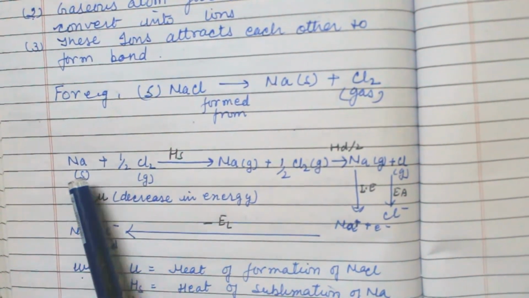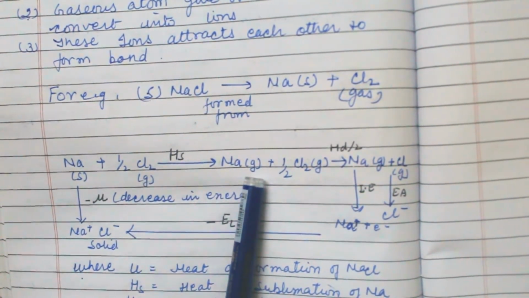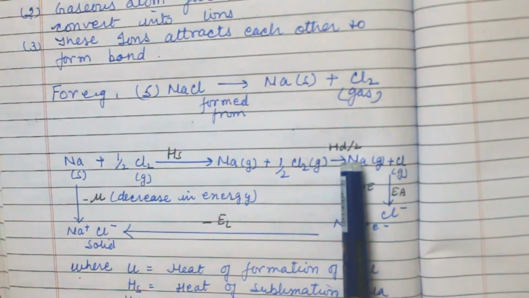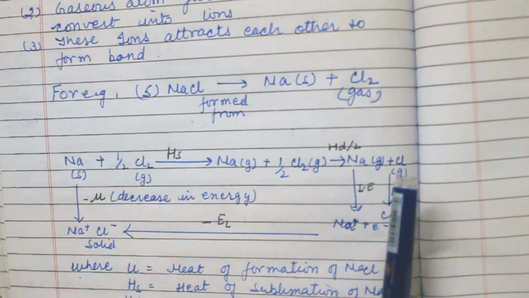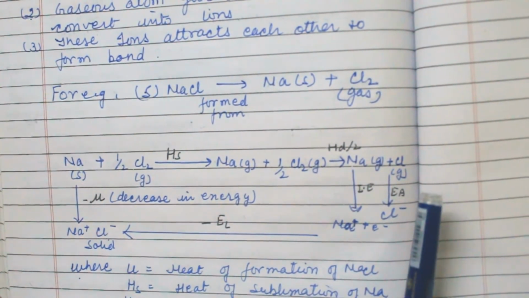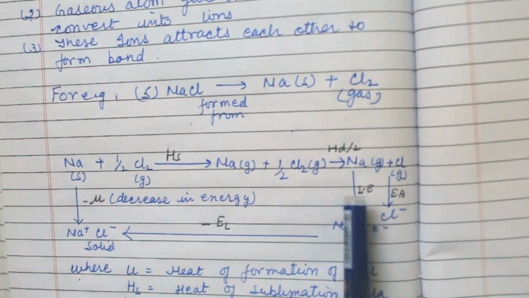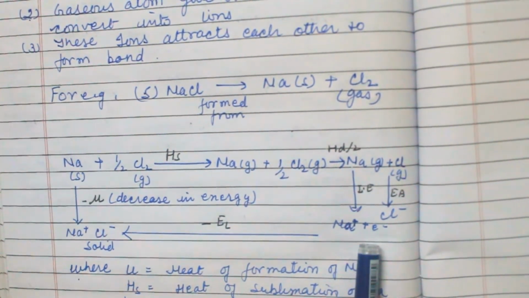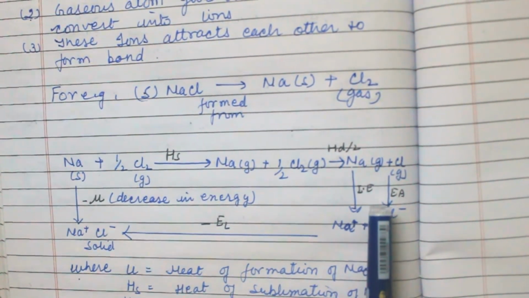So here solid Na directly changes into gas, and chlorine is also in the gaseous form. Now it is the heat of dissociation, because the chlorine molecule is halved, that is why it is divided by 2.